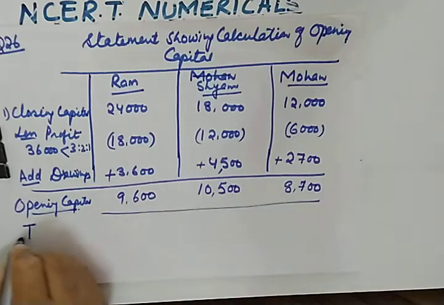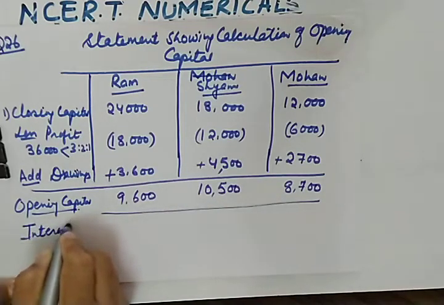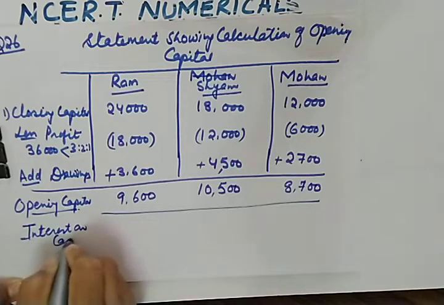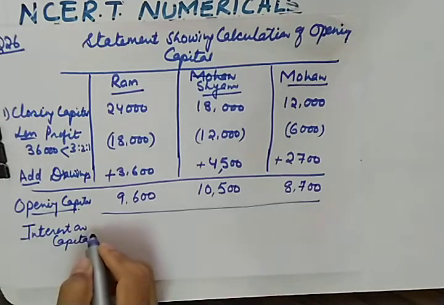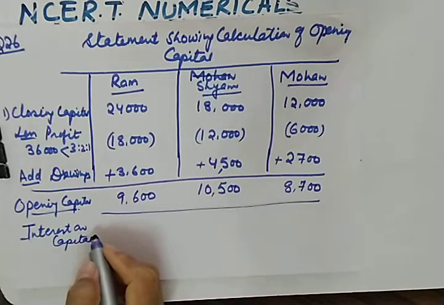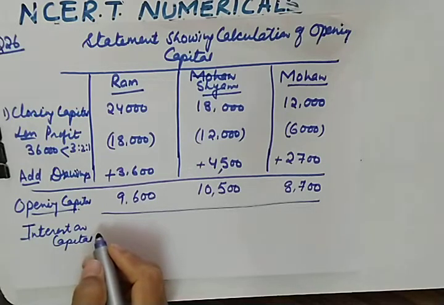Now you can easily calculate interest on capital. What is the rate of interest on capital? The rate of interest on capital is 5%.